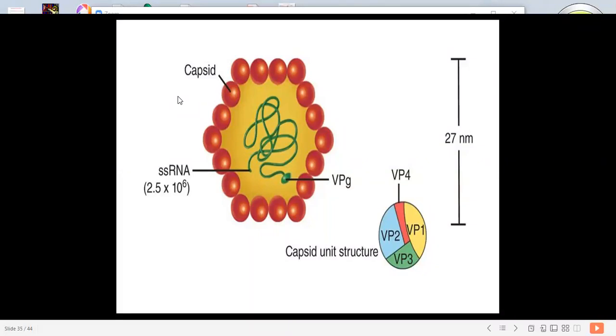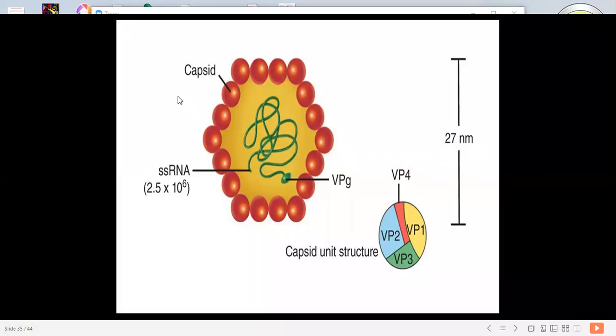So IgM is an indicator of recovery from the disease, or a recent infection, or a past infection, a post-infection phase.